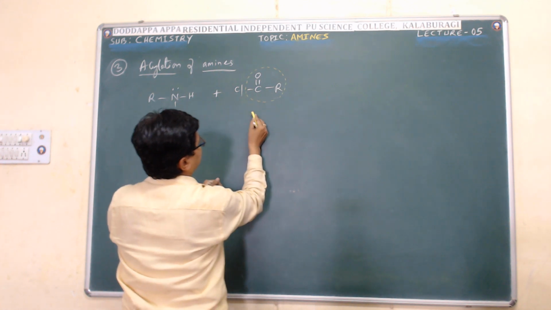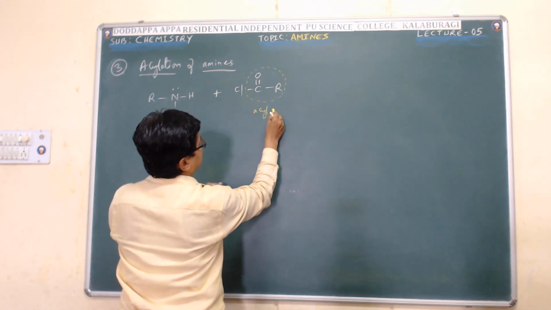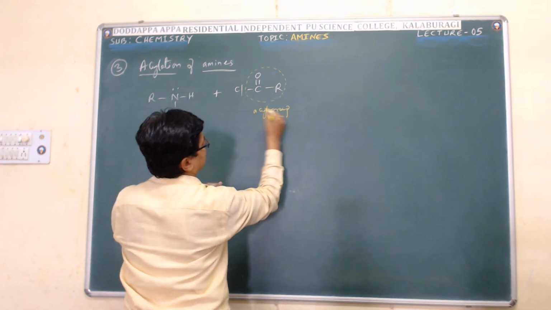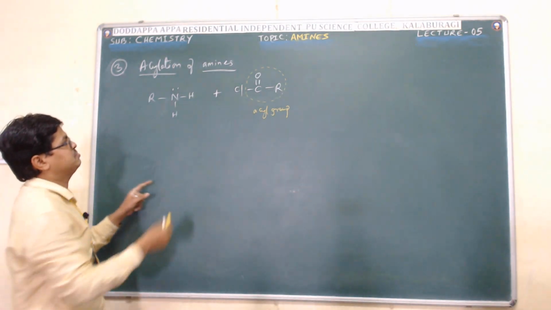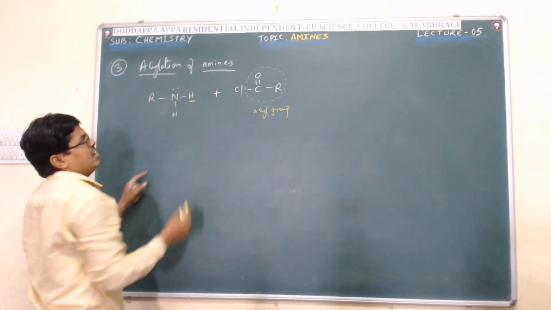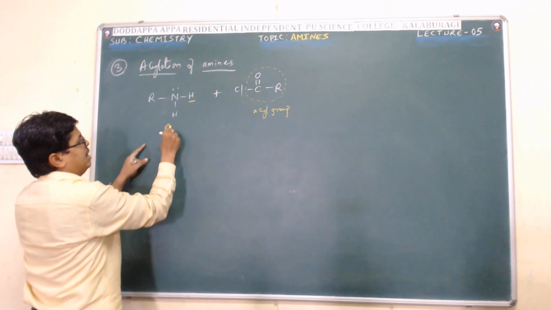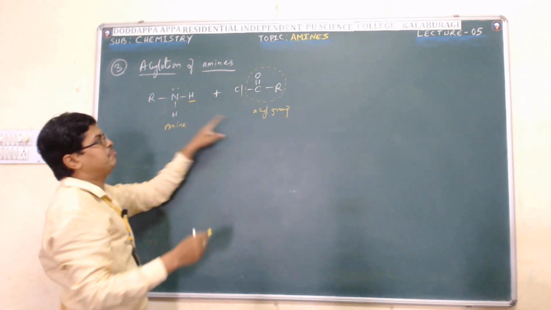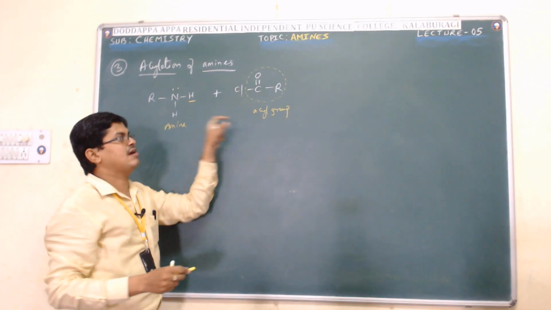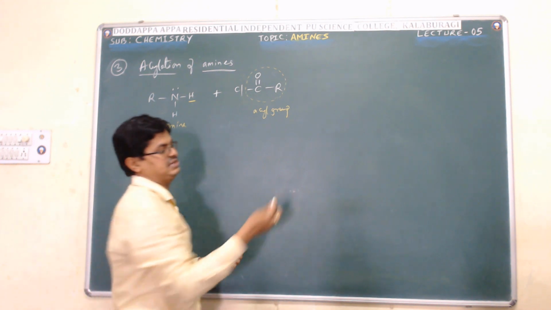The replacement of the active hydrogen atom of the amine by the acyl group is called acylation of amines.